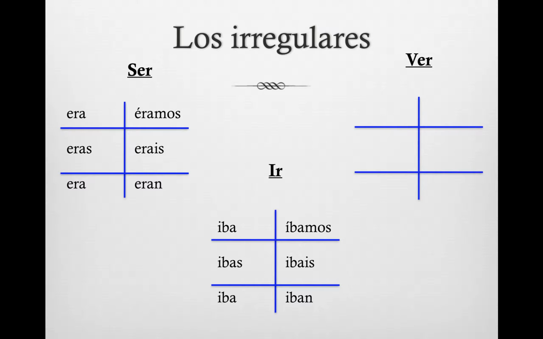Ir is iba, ibas, iba, íbamos, ibais, and iban. Again, accent on the nosotros form. And ver is veía, veías, veía, veíamos, veíais, and veían. Again, ver looks like it's taking the ER, IR endings, and it is. The only reason it is technically irregular is that the E reinserts itself back into the stem. So instead of just saying vía, vías, vía, we say veía, veías, veía.